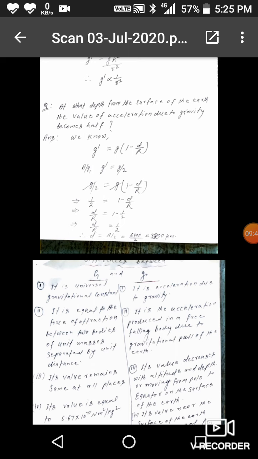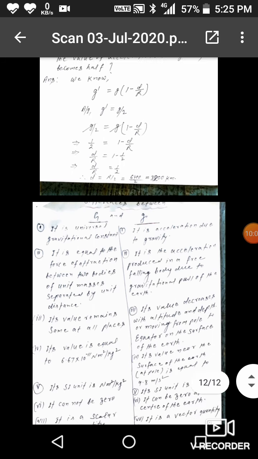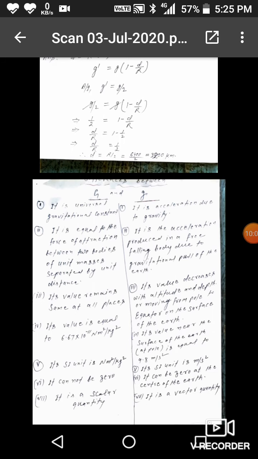Now g by 2 is equal to g (1 minus d by R), or 1 by 2 is equal to 1 minus d by R. g will be cancelled, so d by R is equal to 1 minus 1 by 2, that is d by R is equal to 1 by 2, or d is equal to R by 2. Radius of the earth is known, that is 6400 by 2, 3200 kilometers. So inside the earth at 3200 kilometers, the acceleration due to gravity will become half.